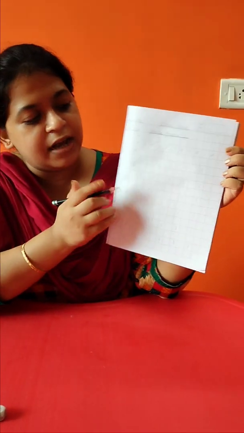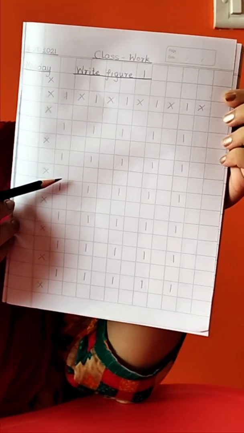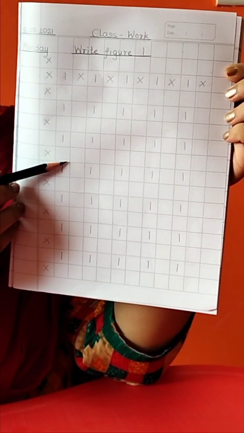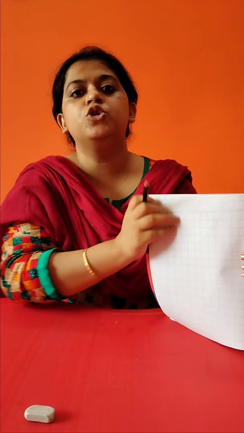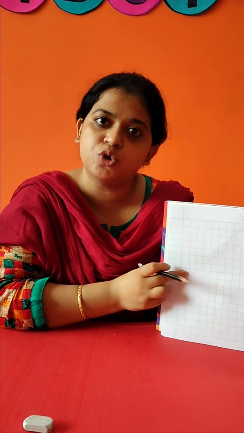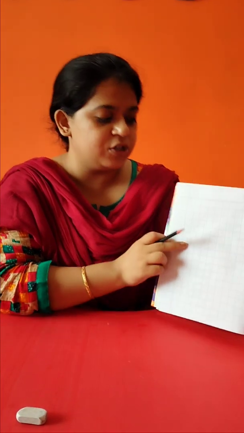In today's video, we will be learning how to write figure 2 in our exercise book. See, this is the way how we had written in the last class. This is figure 1. This is what we had written in the last class in the exercise book. Today we will be writing figure 2. We will learn how to write figure 2 in the next page.